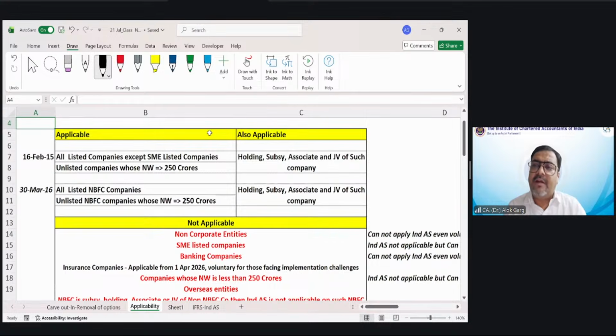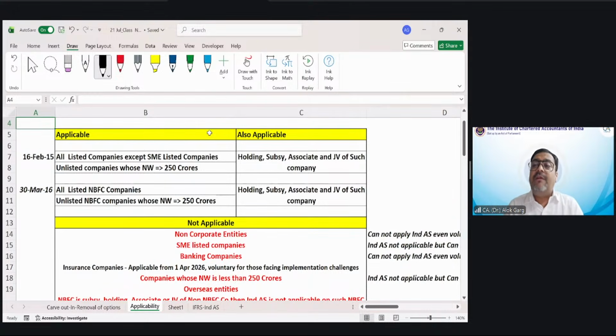If a company is listed on NSE, BSE or any other stock exchange, Ind AS will be applicable. Sir, if a company's equity is not listed, only debt is listed, then will Ind AS be applicable? Yes, it will be applicable. So Ind AS is applicable to equity listed companies and debt listed companies also. Listed company means equity listed as well as debt listed.